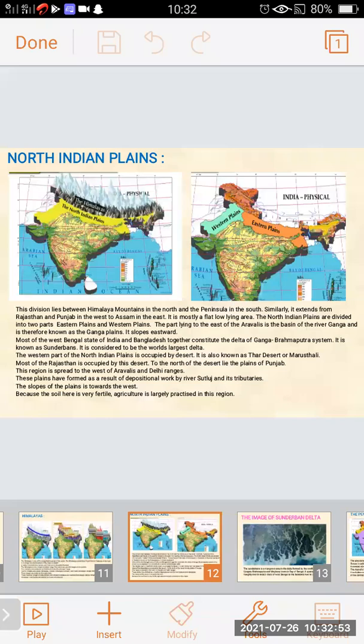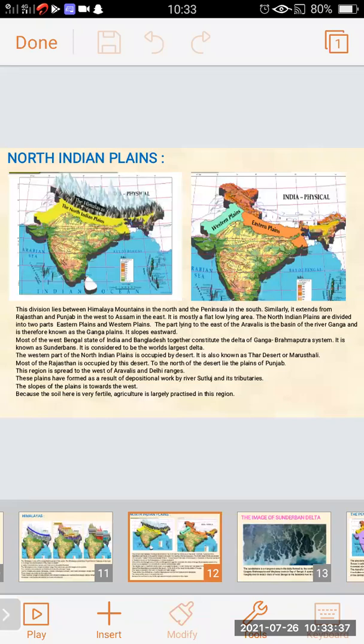To the north of the desert lie the plains of Punjab. This region is spread to the west of the Aravallis and the Delhi range. These plains have formed as a result of the depositional work by the river Satluj and its tributaries. The plain slopes towards the west.